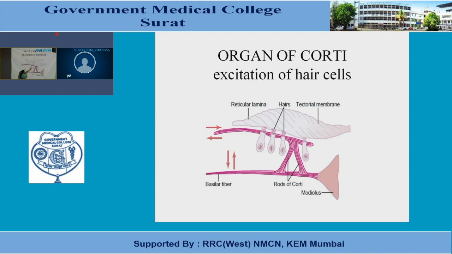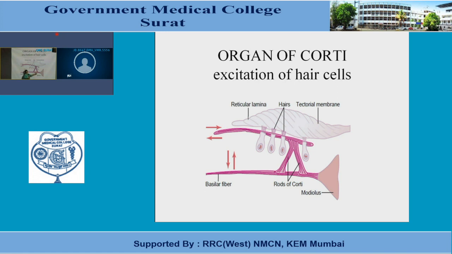The upper end of these hair cells is fixed into the rigid reticular plate, which is the reticular lamina. This reticular lamina is supported by 2 rods of Corti, and the space in between the 2 rods of Corti is known as the tunnel of Corti.